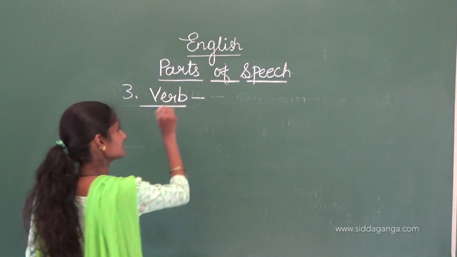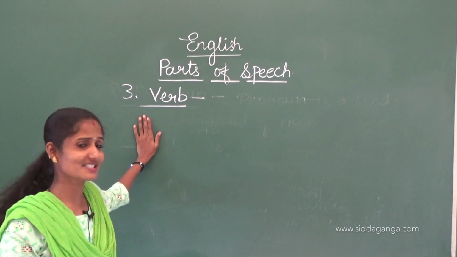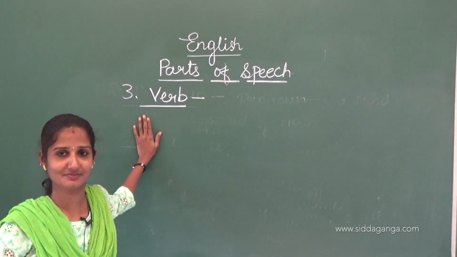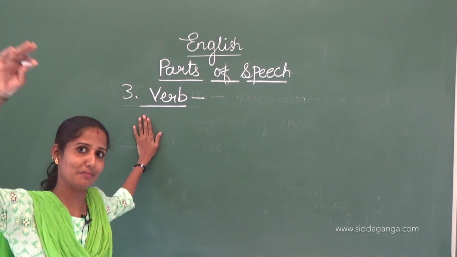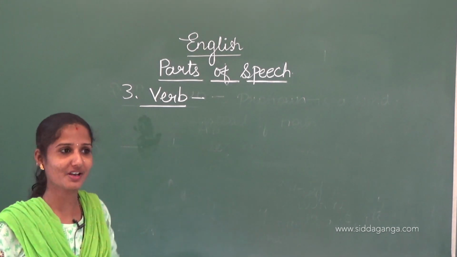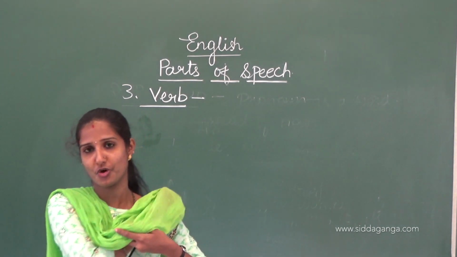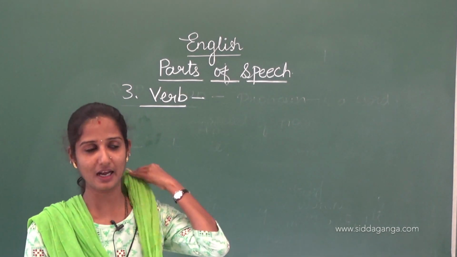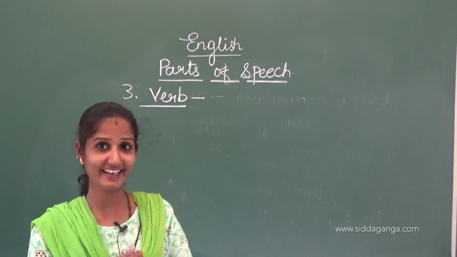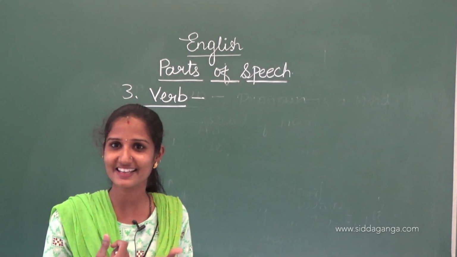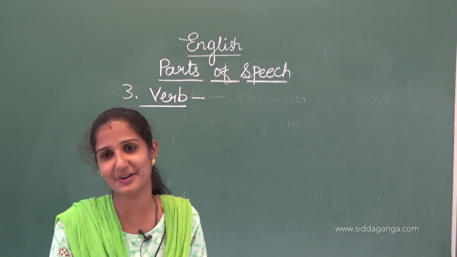Verb means it is an action word. You know from your primary classes that verb is an action word. And when asked to give examples of a verb, you used to say jump, run, eat. Like that you used to say from the primary classes.